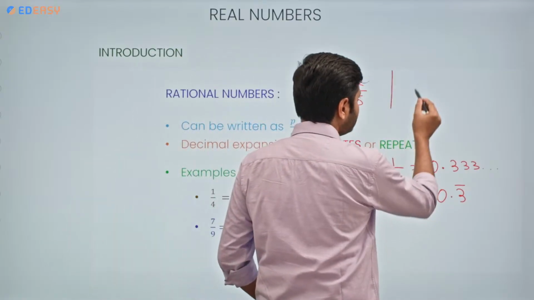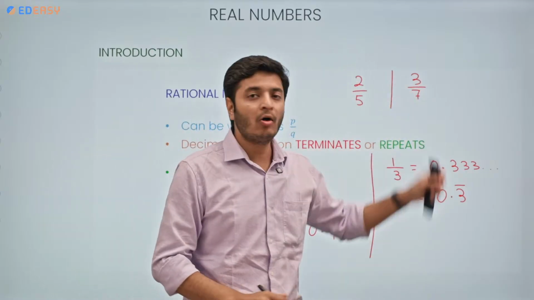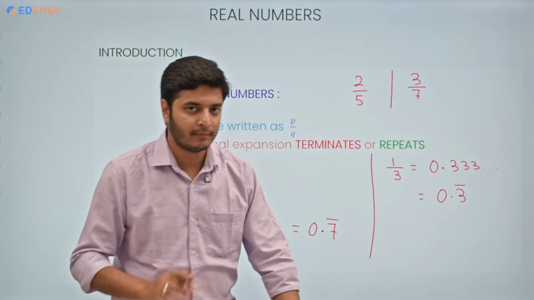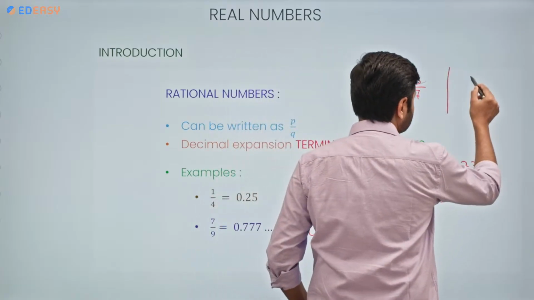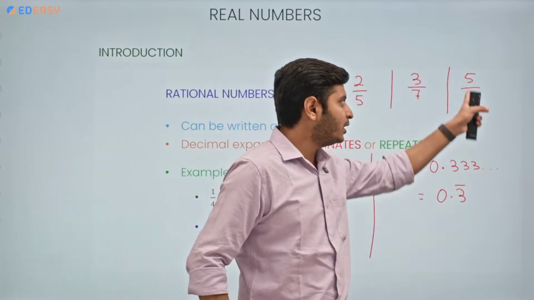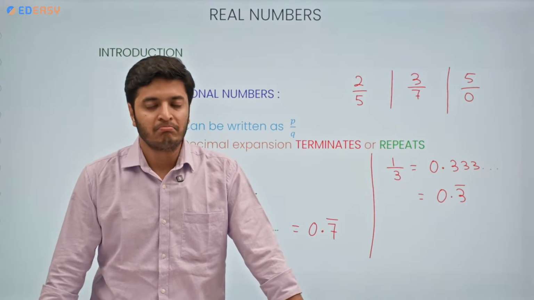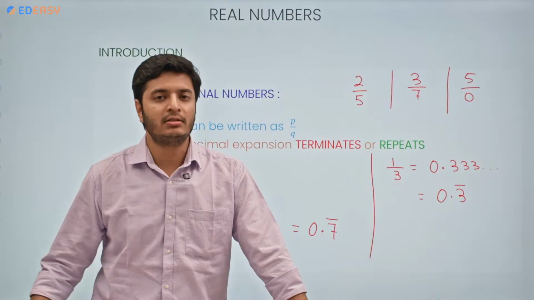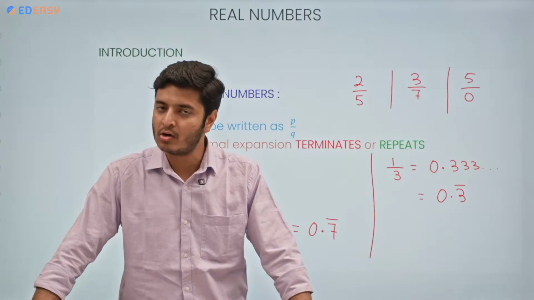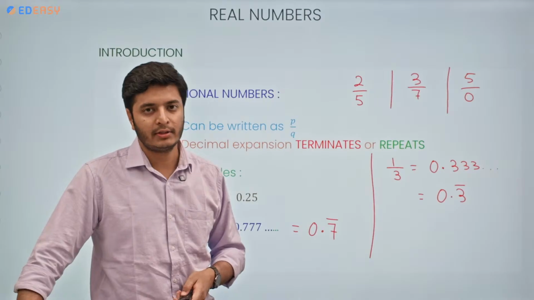Same if I am going with 3 by 7, then we are considering 3 parts out of a total of 7 parts. Now suppose we put 0 in the denominator with any number on top, suppose 5 by 0. Can we consider 5 parts out of a total of 0 parts? No, we cannot. As of now, we cannot define this situation. That's why any number divided by 0 is still not defined. So that's why we cannot put the value of q equal to 0. That is the only reason.